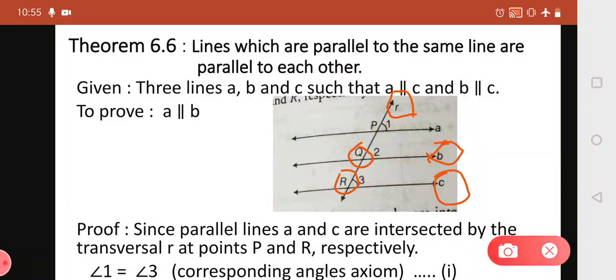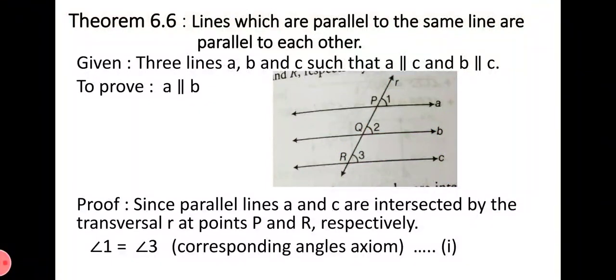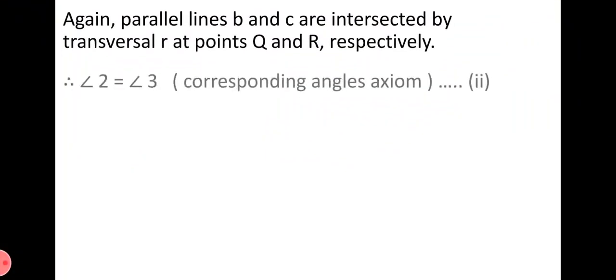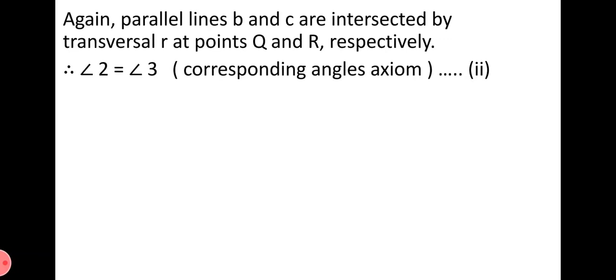Here what will be the pair of corresponding angles? That is angle 2 and angle 3. So due to this we get angle 2 equal to angle 3. Why are these both angles equal? Because of the corresponding angles axiom. As the given two lines are parallel and they are intersected by a transversal R at distinct points Q and R, according to the corresponding angles axiom, angle 2 will be equal to angle 3. Let it be number 2.